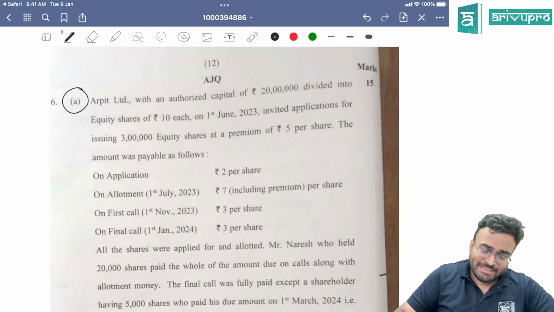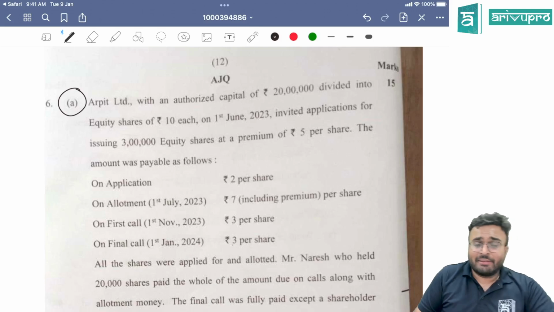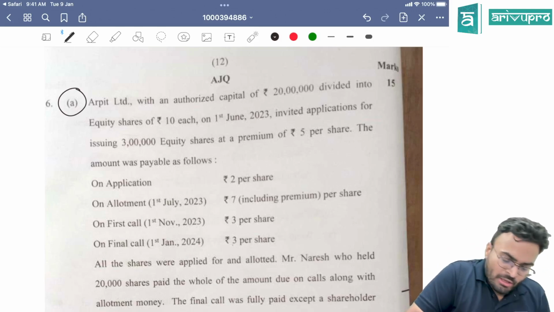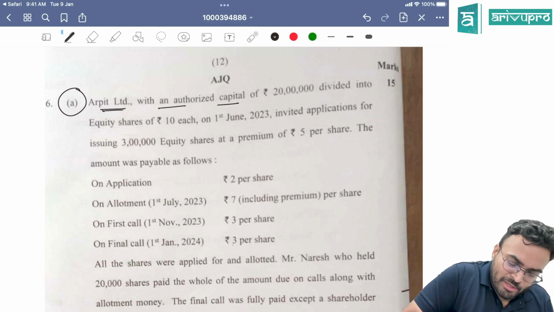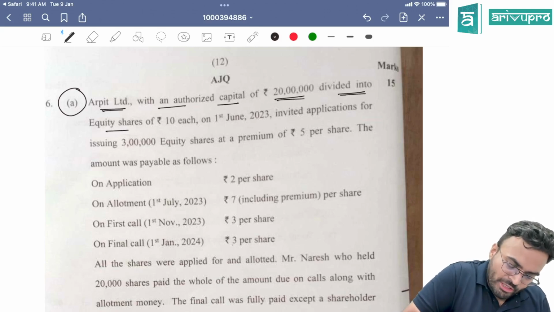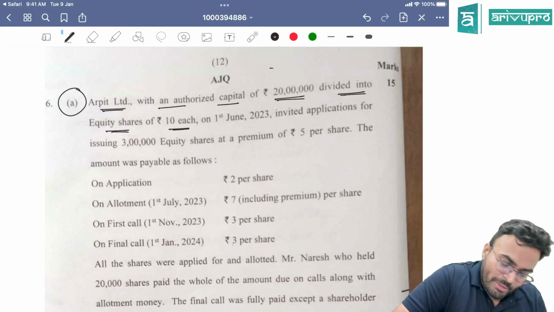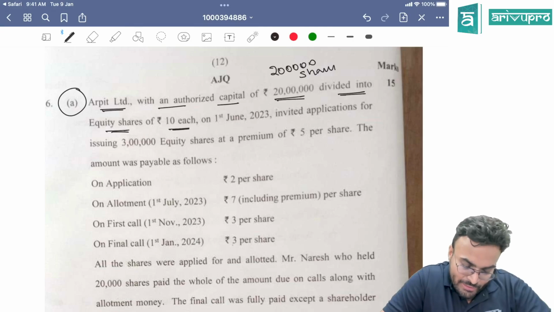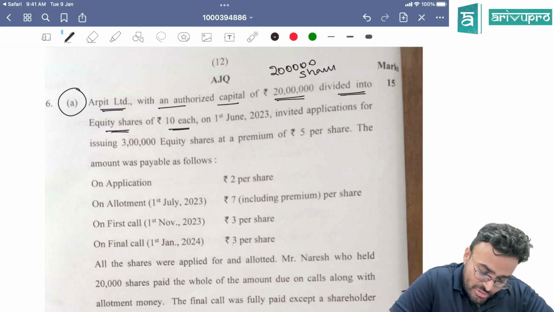Okay, 6A sir. Let's see what's happening in the last question. Company accounts. Arpit Limited with an authorized capital of 20 lakh divided into equity shares of 10 each. So basically they have 2 lakh shares.